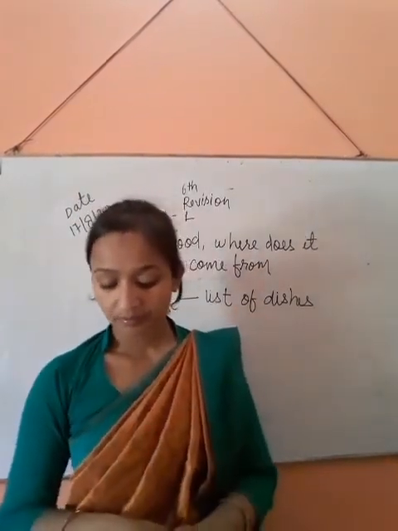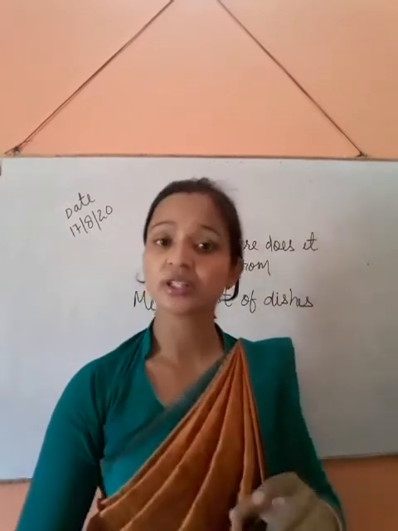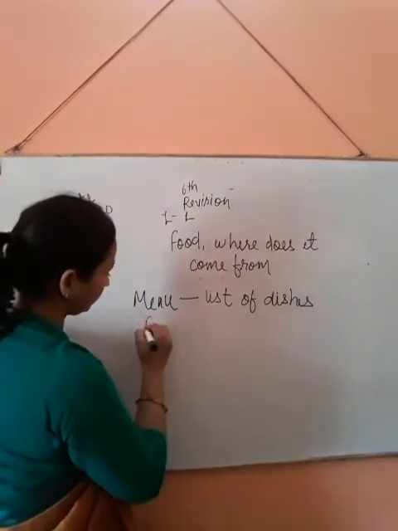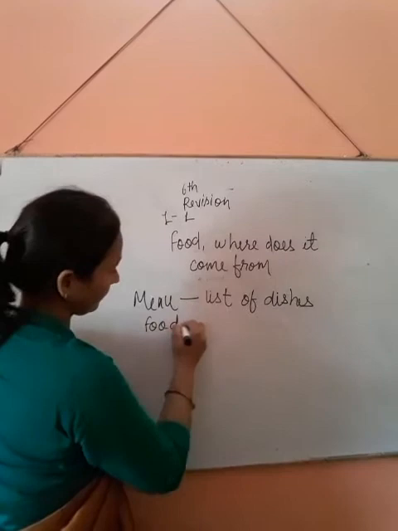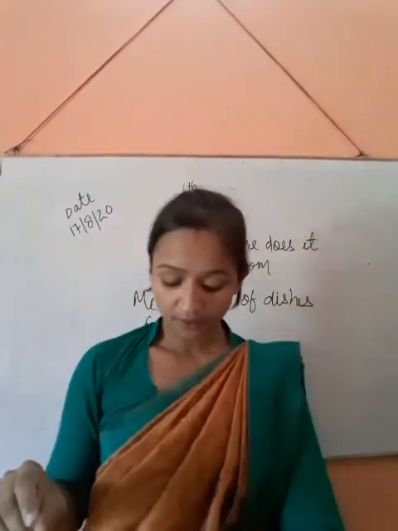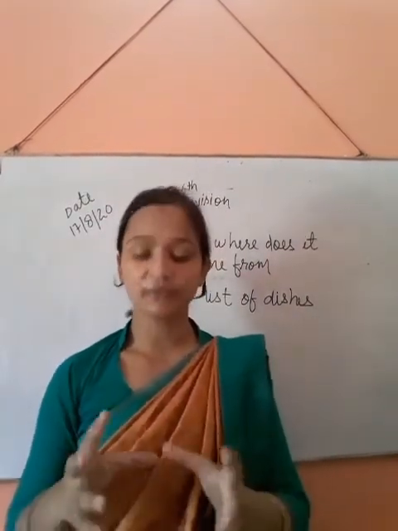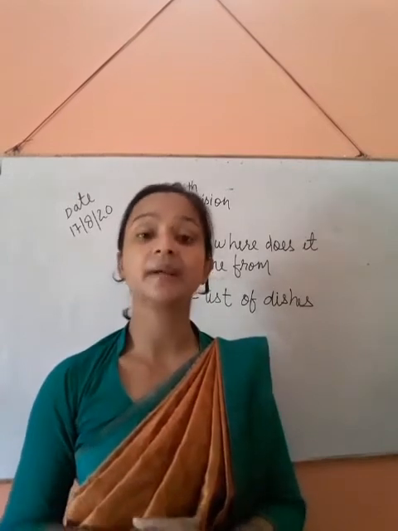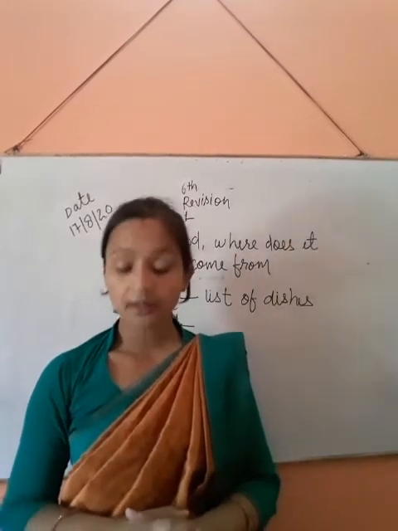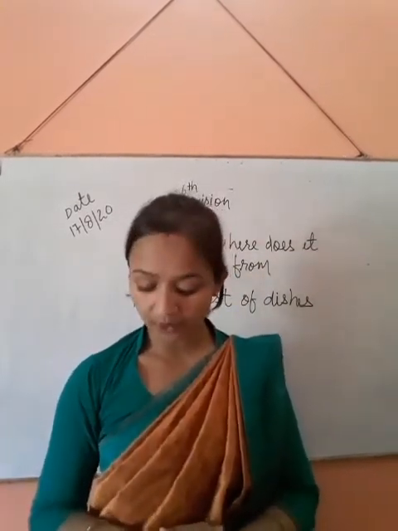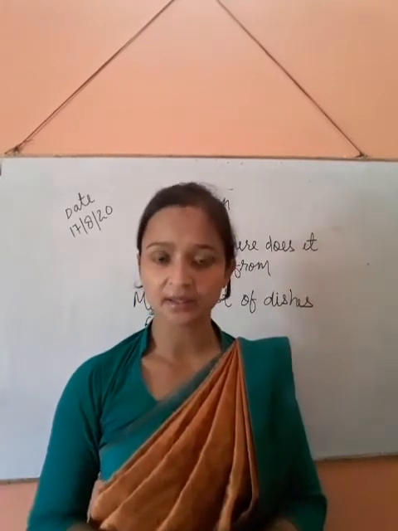And food: what is food? Food is the substances from which an organism derives energy and materials for its growth and maintenance.